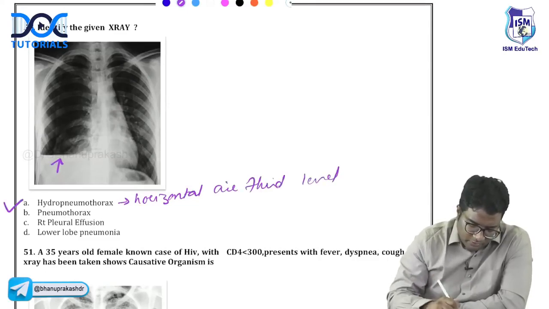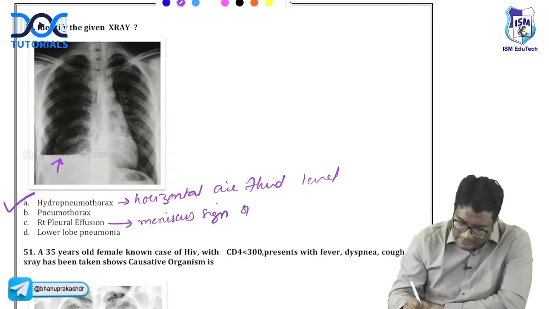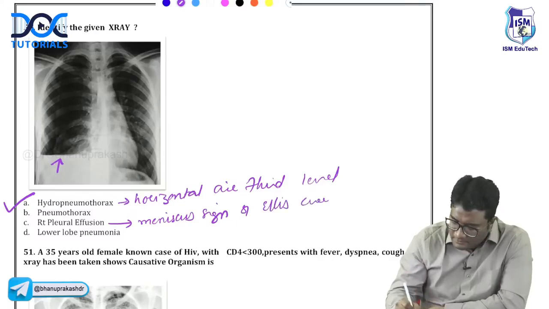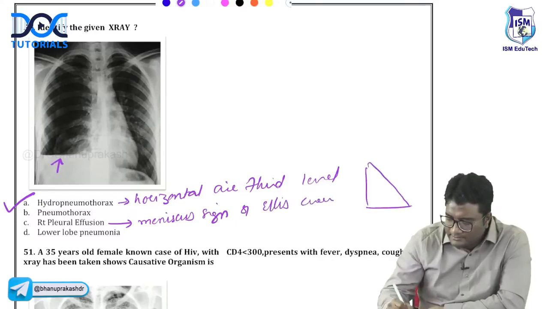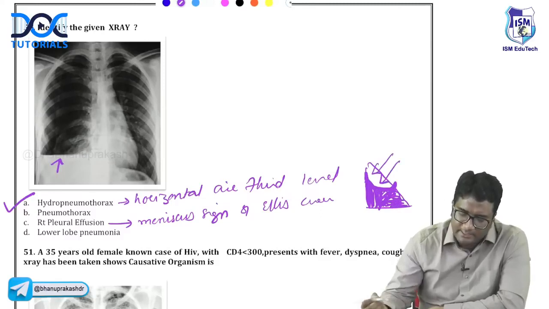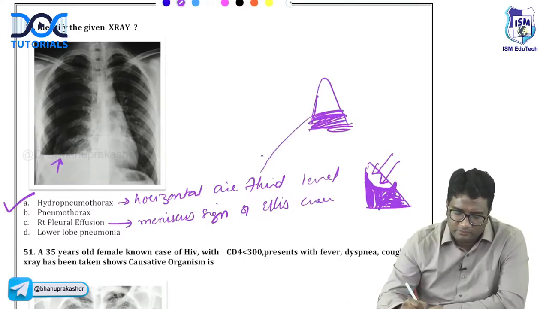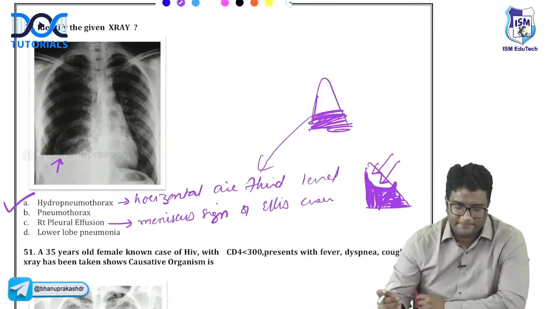This is hydropneumothorax. If it was effusion, you would see the meniscus sign and Ellis curve. So if you have something like this, a meniscus-like area and a concave upward curve, that would be pleural effusion. Pleural effusion would have this meniscus sign and Ellis curve, but here it is more horizontal. So horizontal air fluid level, this is hydropneumothorax. The answer should be hydropneumothorax here.